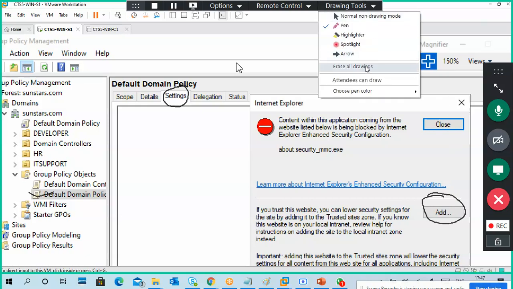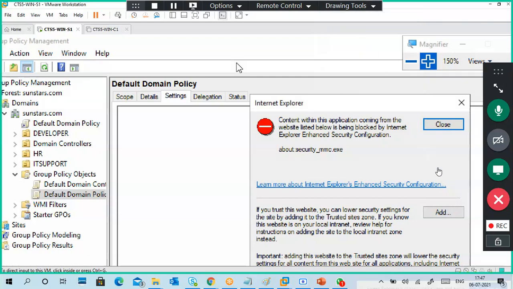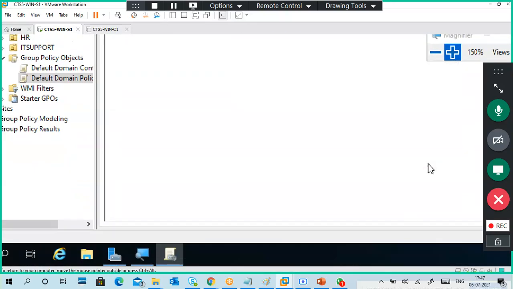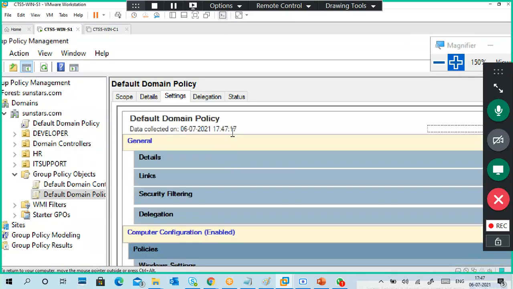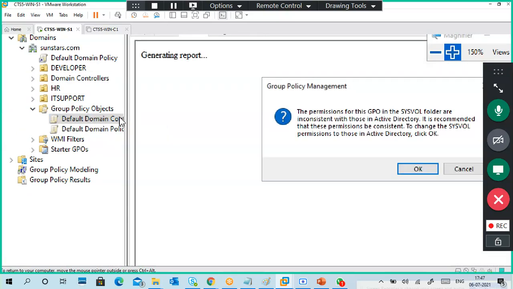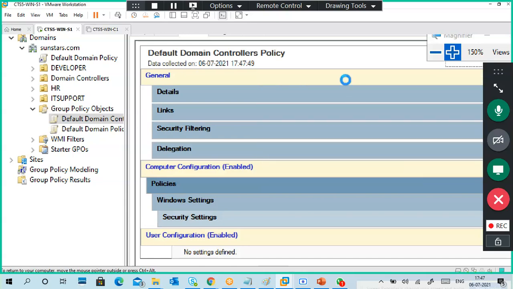It will automatically remove everything. Add, close. That's it. So here it will show what are the existing domain policies. Same for the domain controller policy also.